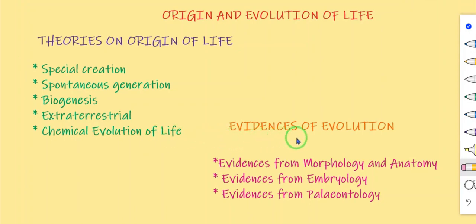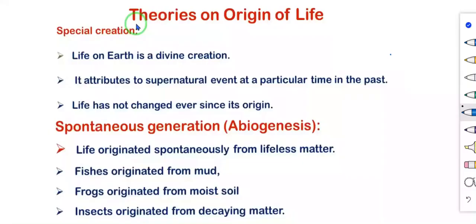Second topic is evidences of evolution, under that evidences from morphology and anatomy, evidences from embryology and evidences from paleontology. So listen carefully. Theories on origin of life.